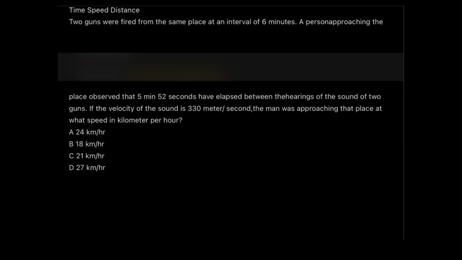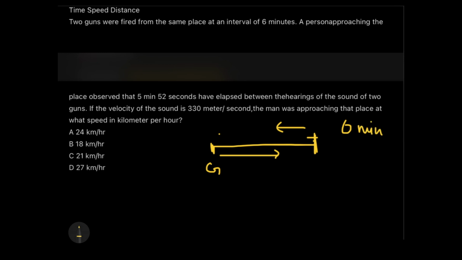So we have to solve this step by step. The first thing we need to know here is what is the distance. Suppose let's assume that this is the point from where the gunshots are being fired, and this is the total distance. Now the person is approaching the place from where it started. So of course the person is going in this direction and the sound is going in this direction. So actually how much did it have to cover? It takes 6 minutes to cover with a speed of 330.